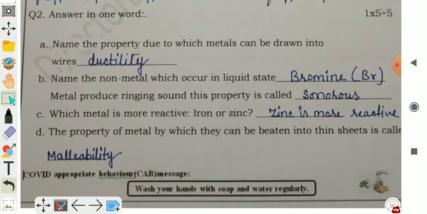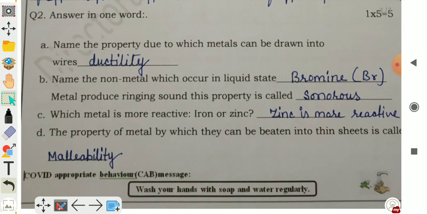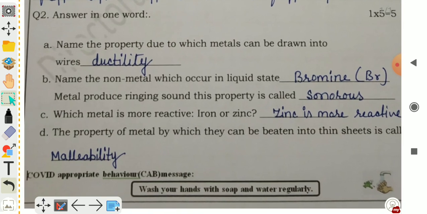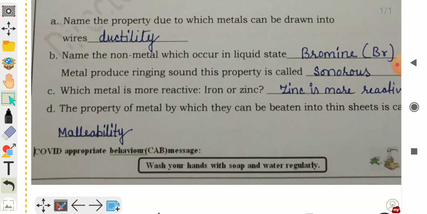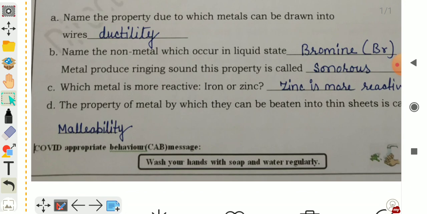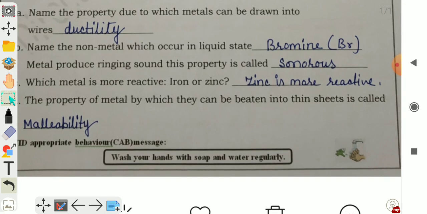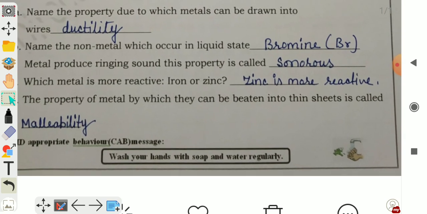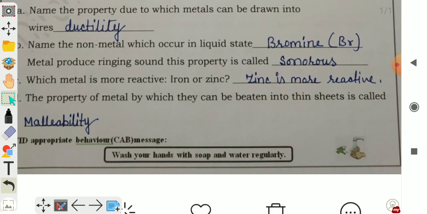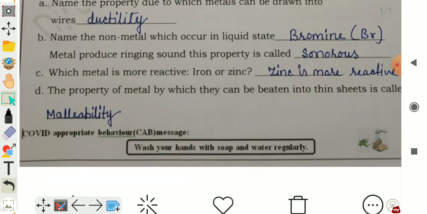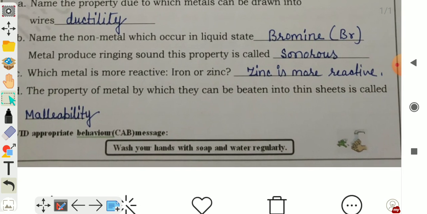Answer in one word. Name the property due to which metal can be drawn into wires. This property is known as ductility. Name the non-metal which occurs in liquid state. Non-metal means the non-metal which occurs in liquid state. Bromine. Symbol is Br.